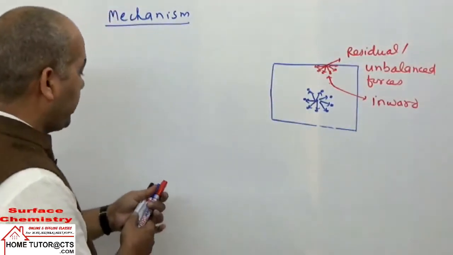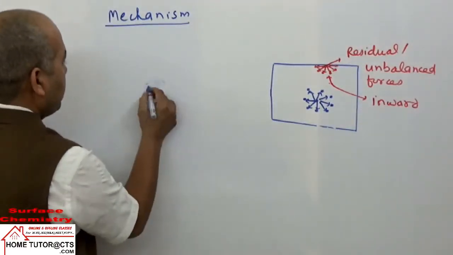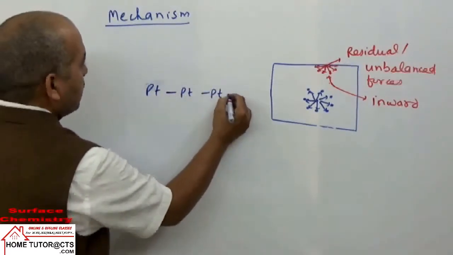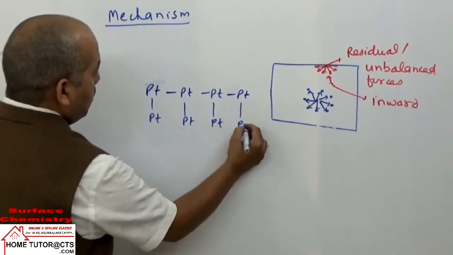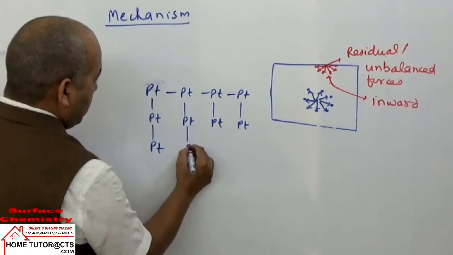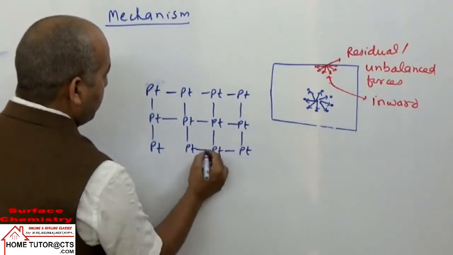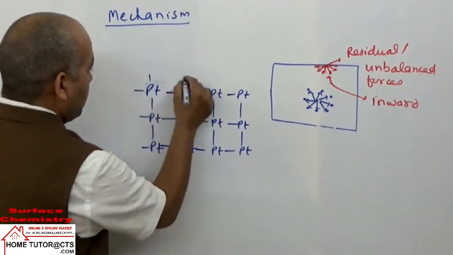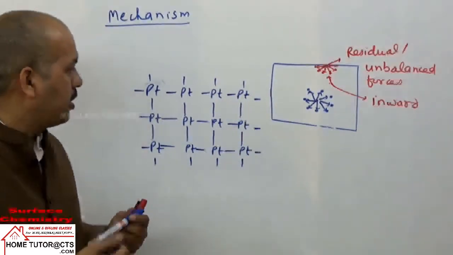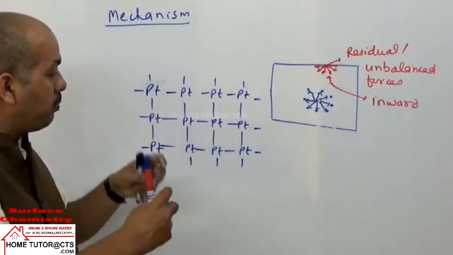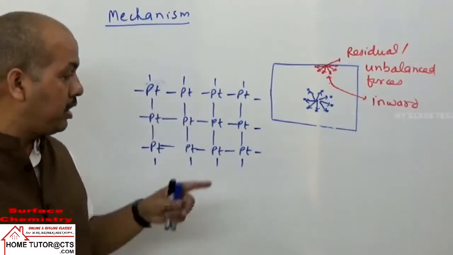Suppose we take the example of the metal platinum. We have platinum metal, with metal atoms. The platinum atoms in the bulk, in the interior portion of the metal, have all other platinum atoms surrounding them.